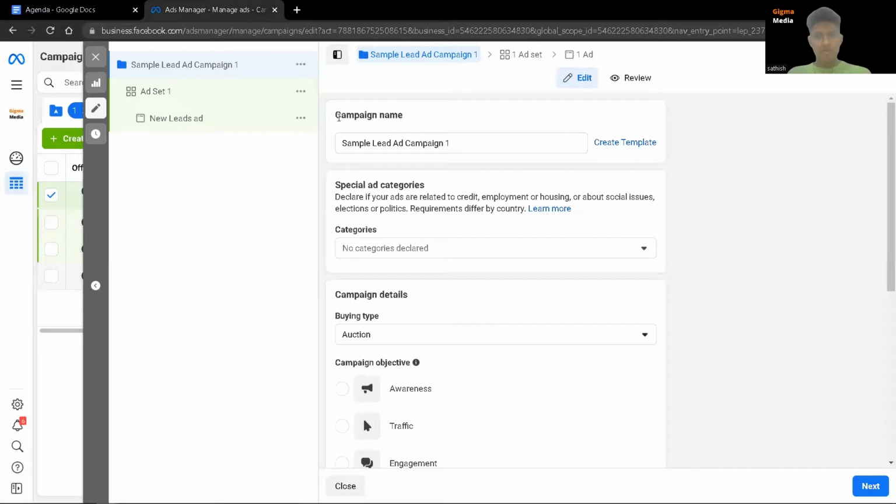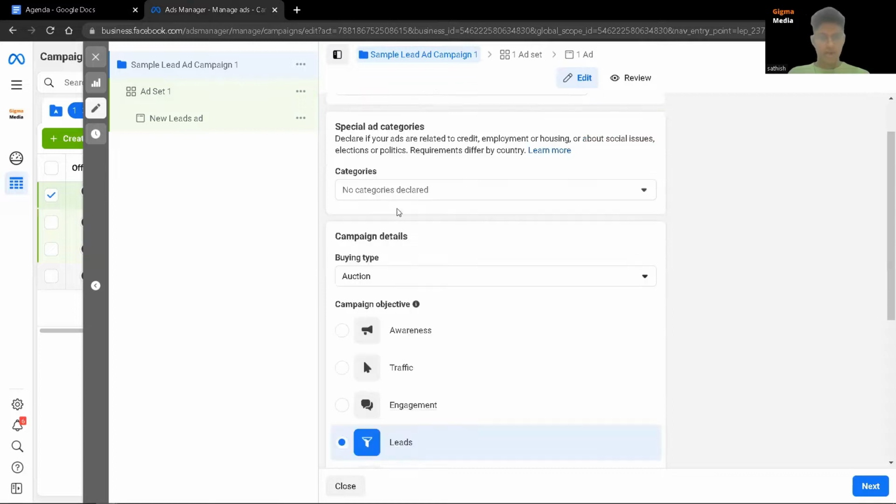First we start off with a campaign name. When you create an ad campaign here, this is the first thing that you see. When you click on create, you will need to put your campaign name. You can put any name that you want. Special ad categories, you don't need to put anything, no need to touch that.